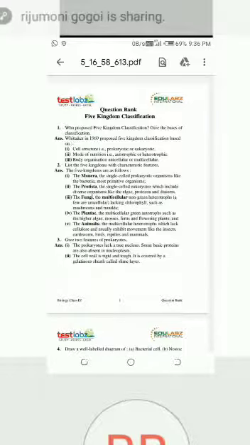Next, number 2, mode of nutrition, that is autotrophic and heterotrophic.